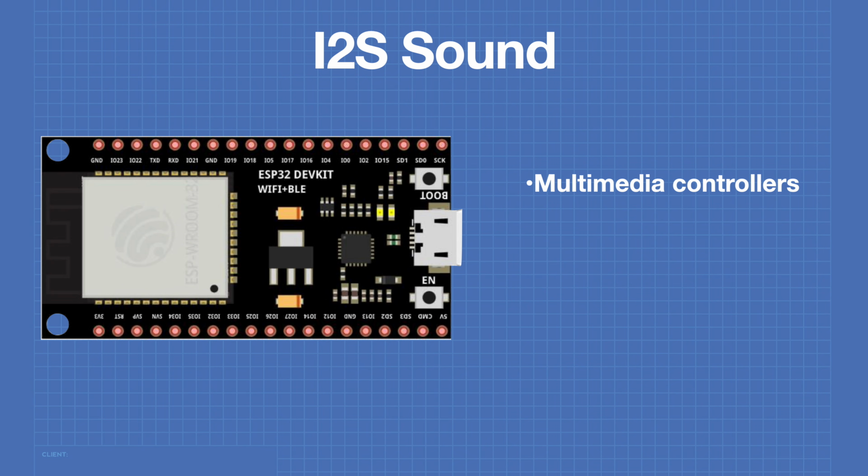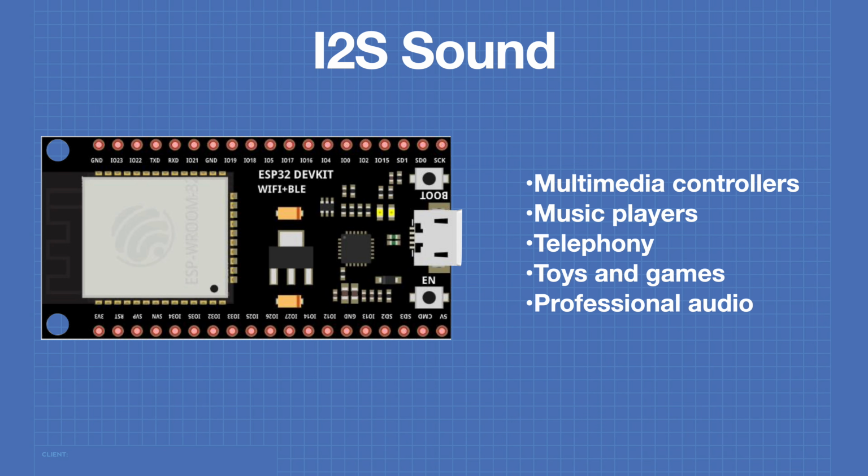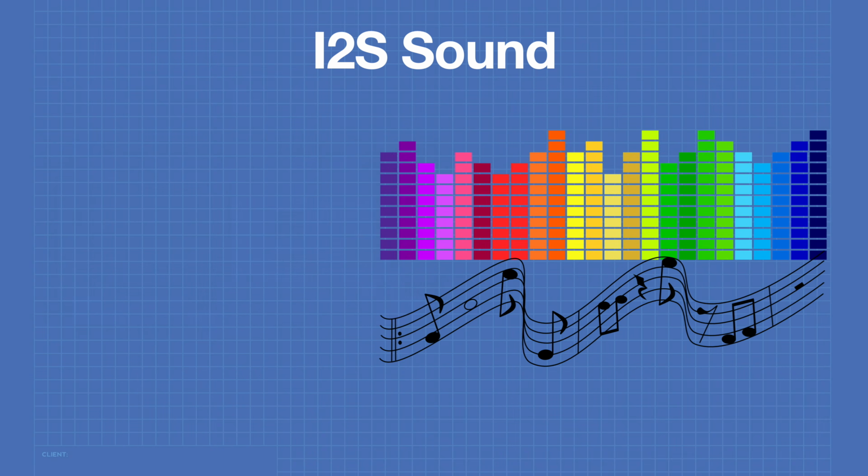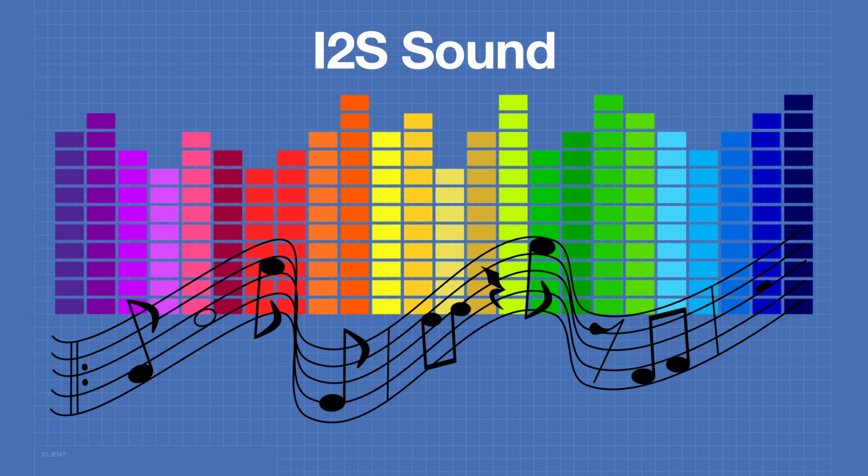I2S in the ESP32 can be used for multimedia controllers, music players, telephony, toys and games, professional audio, and a myriad of other applications. So let's put some sound into our projects using I2S and the ESP32.